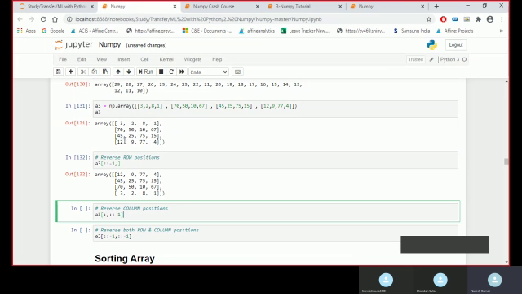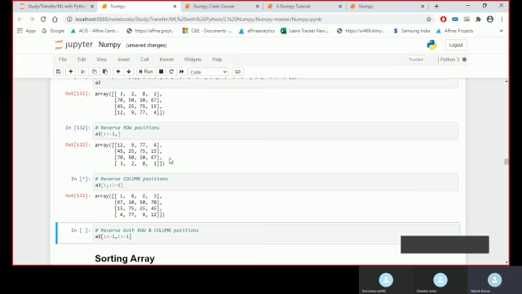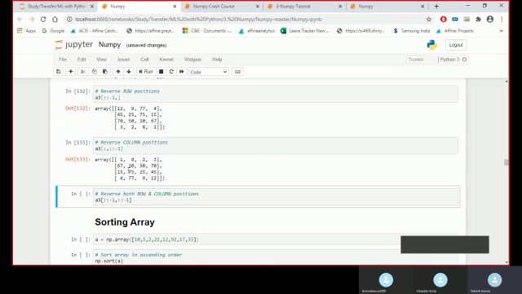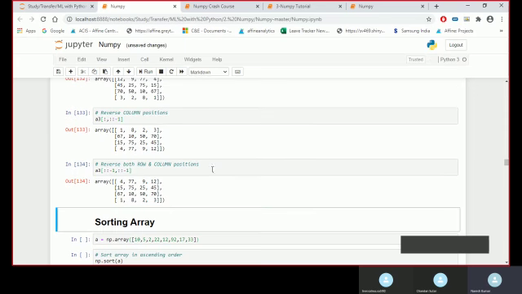So 1 will come at the beginning and 3 will go at the last, 8 will come second and 2 will come third. If you want to reverse both column and row wise, then double colon -1, comma, double colon -1. It reverses in both ways.